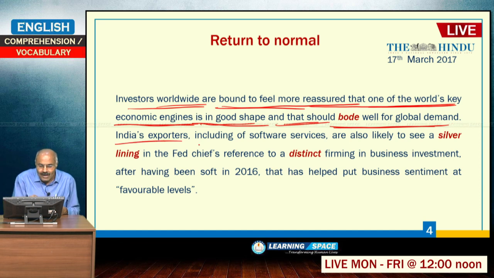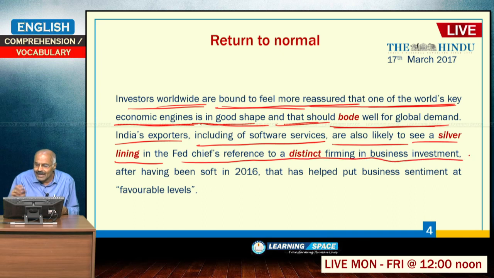India's exporters, including of software services, are also likely to see a silver lining in the federal chief's reference to a distinct firming up in business investment. The Federal Reserve Chair also stated that there is a clear firming in business investment. Distinct means clear. There is a clear sign of firming in business investment.